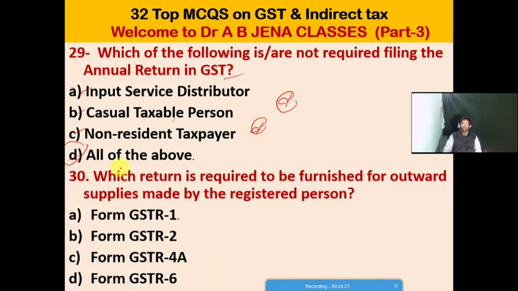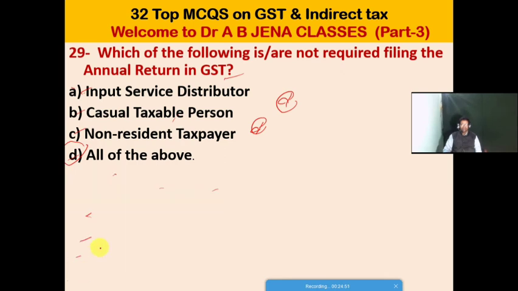So next one, MCQ. Which return is required to be furnished for outward supplies made by the registered person? A, Form GSTR-1. B, Form GSTR-2. C, Form GSTR-4A.